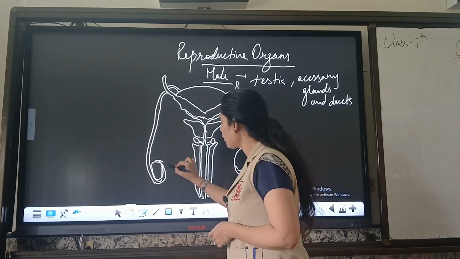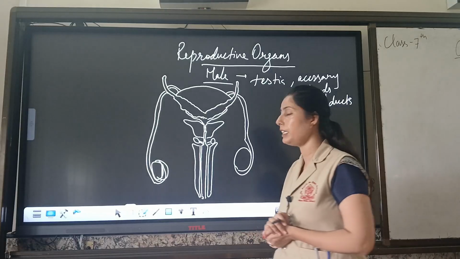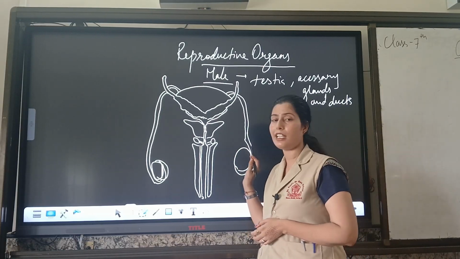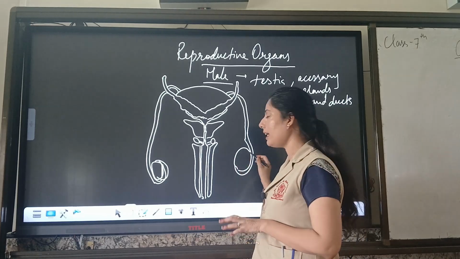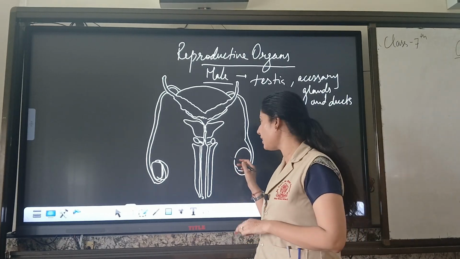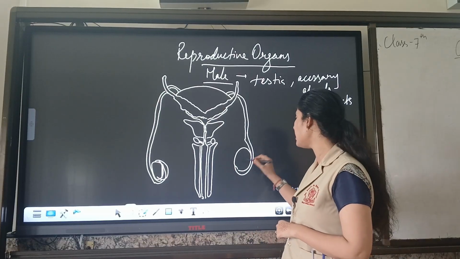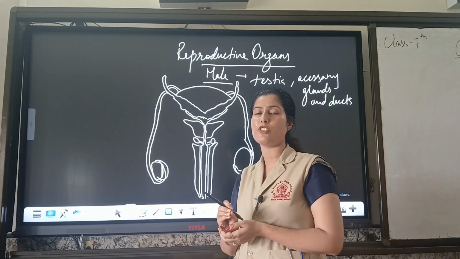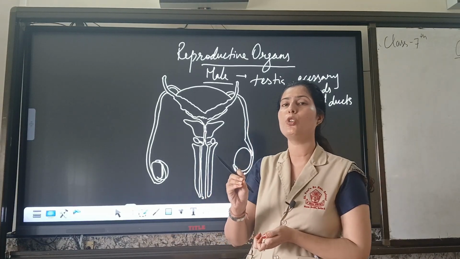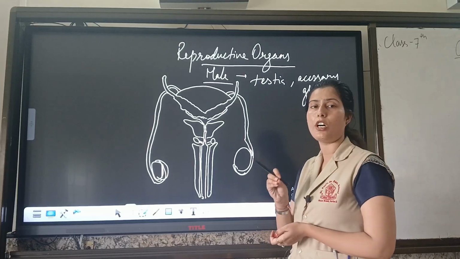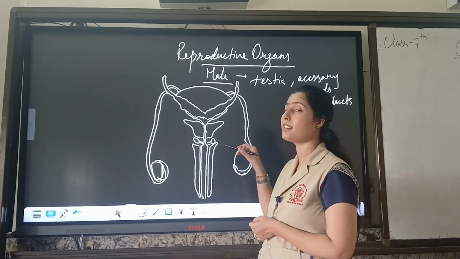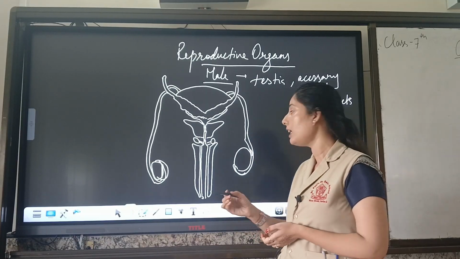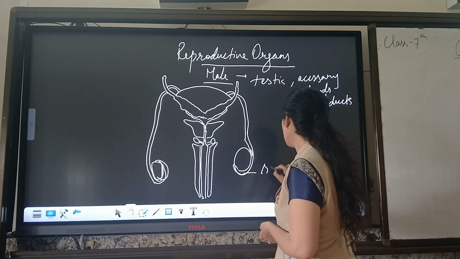Okay, look at here, this is a male reproductive part. This is comprised of testes, which is present below the abdominal cavity, outside the body. Why is it present outside the cavity? Because for spermatogenesis we need a temperature which is lower by 2 or 2.5 degrees Celsius than your normal body temperature. That's why the testes are present outside your abdominal cavity in a sac-like structure which we call scrotum.